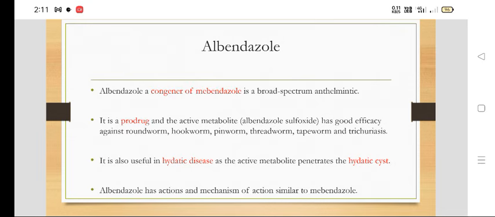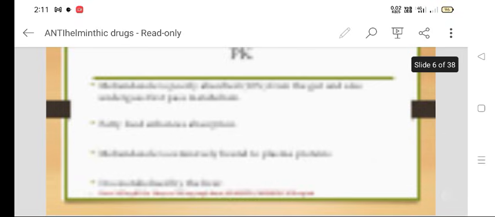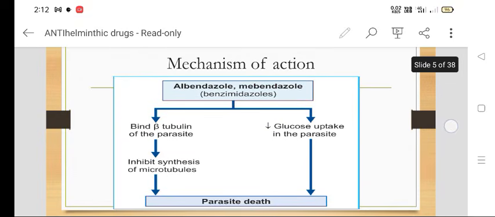Albendazole has actions and mechanism of action almost similar to mebendazole. They bind to the beta tubulin of the parasite and inhibit the synthesis of microtubules, which are very important for the metabolic process of the parasite.